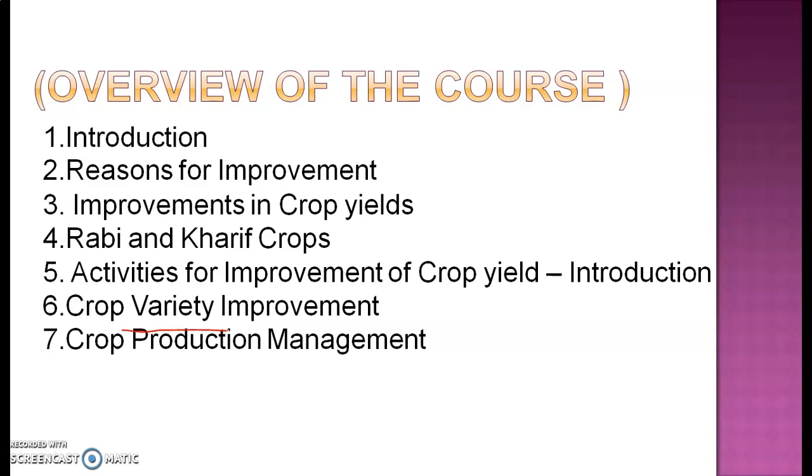Next, you have crop production management. Crop production management basically includes crop nutrients, irrigation and all of that stuff. Next, as I have told you, we have crop nutrient management. In crop nutrient management, you get to know what are macronutrients, what are micronutrients, and what other factors function there, like air, water and soil. What are the essential elements for plant production and all of that stuff.